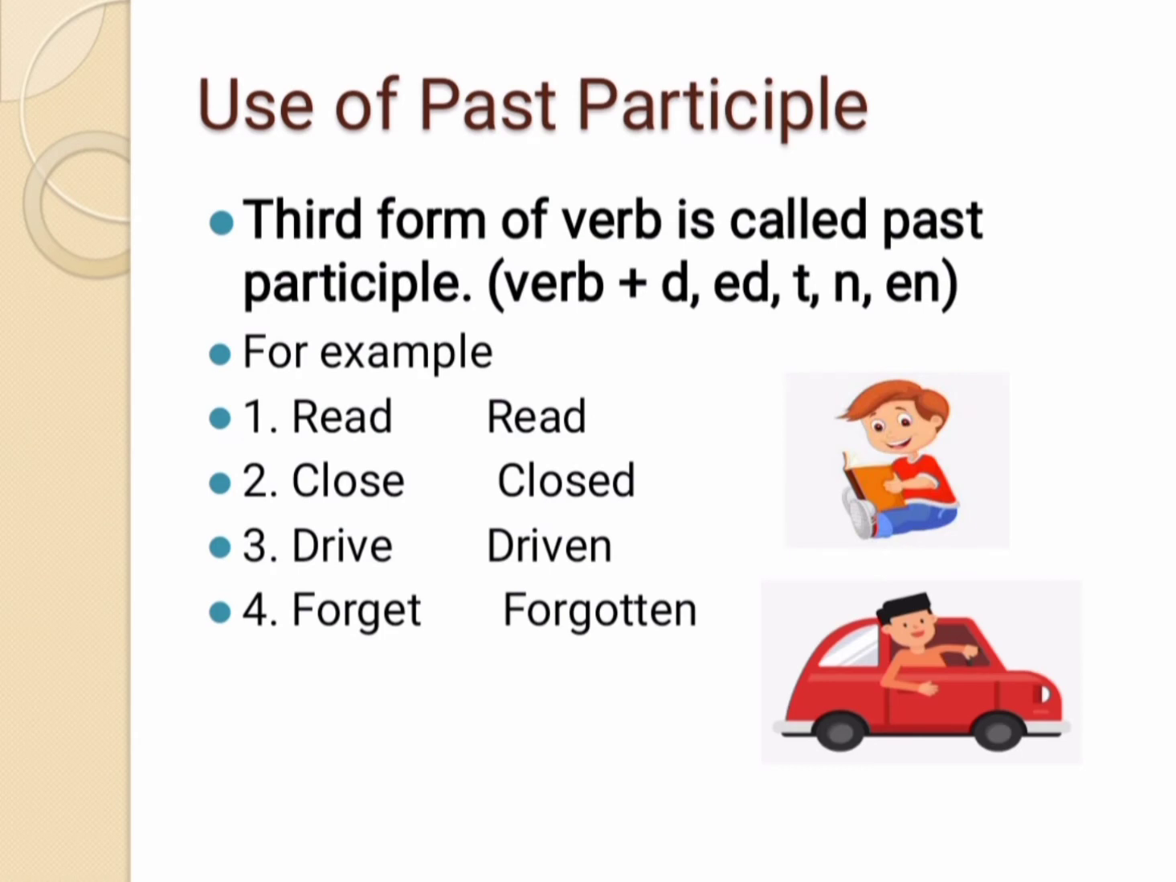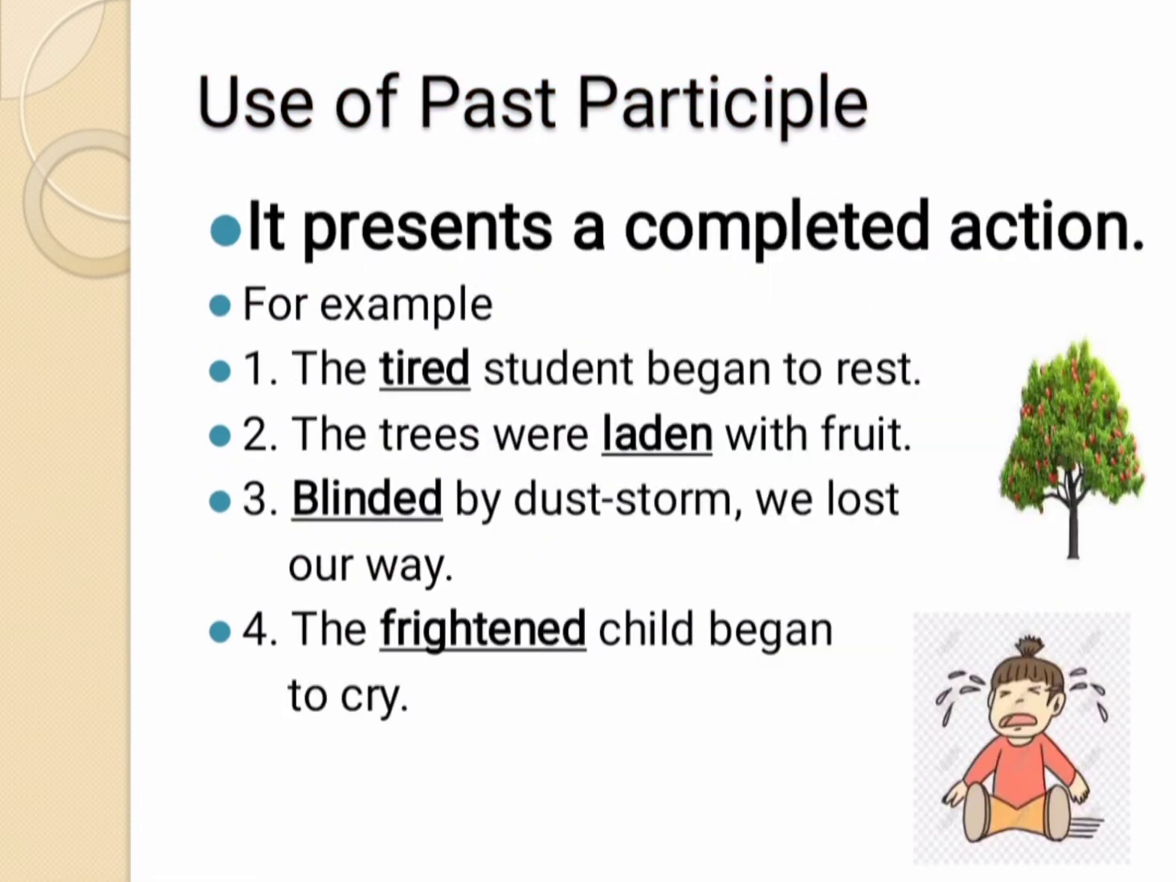Second type of participle is past participle. When verb ends in d or ed or t or n or en, then it becomes past participle. For example, read read, close closed, drive driven, forget forgotten. These are the different examples of the past participle. Now we'll see the use of past participle.